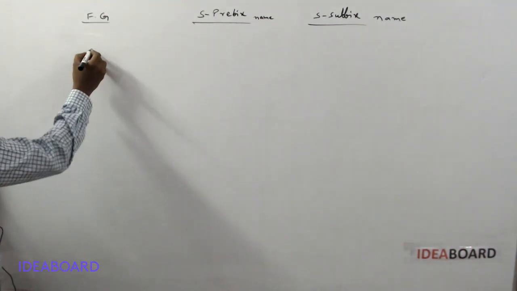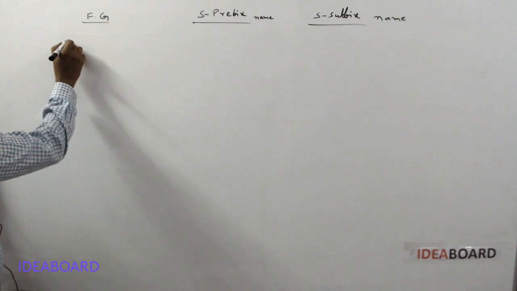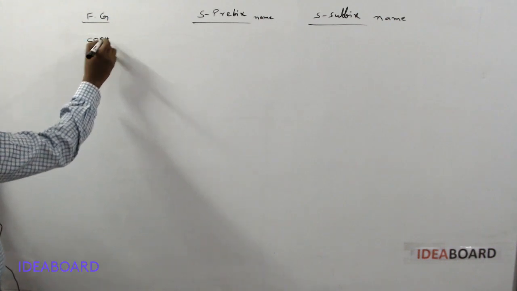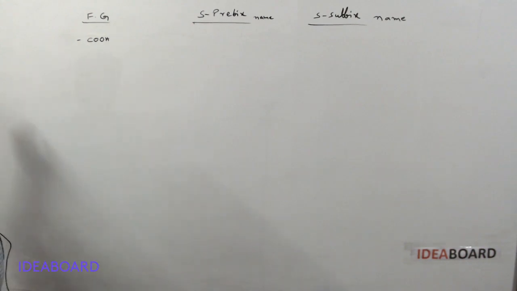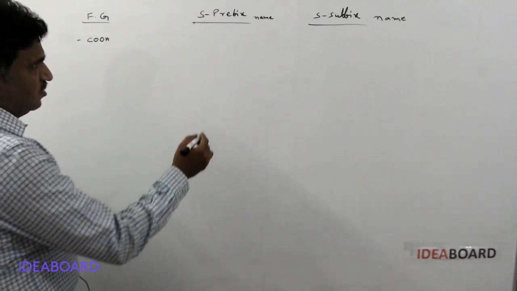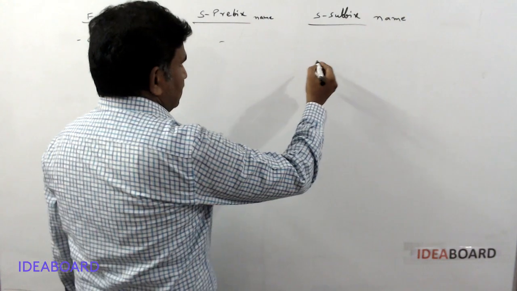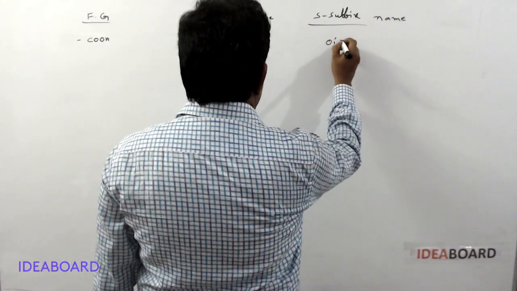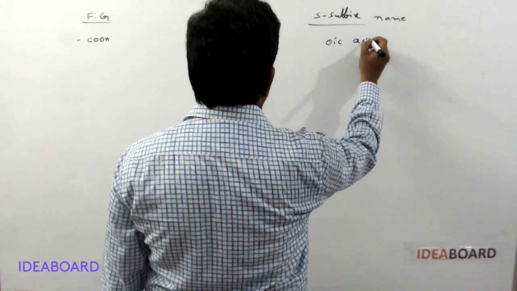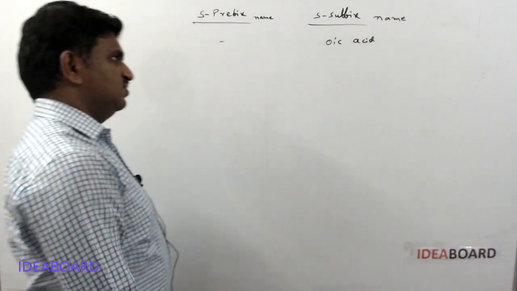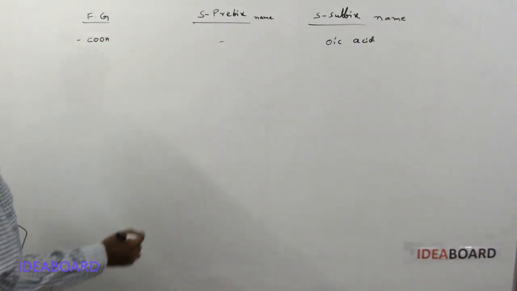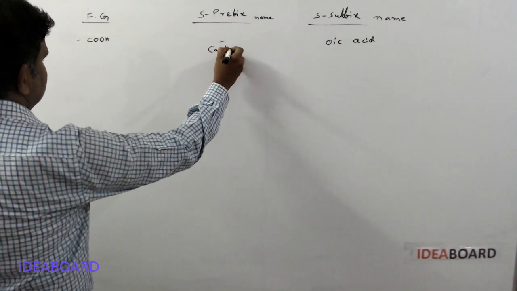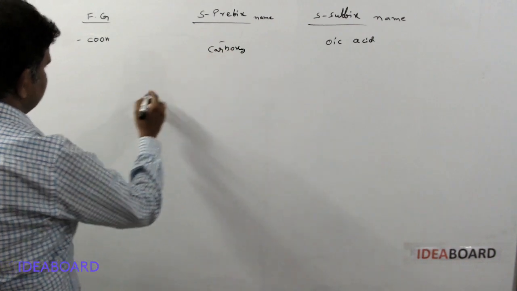In this functional group list, the first functional group we are taking is COOH. I think you know COOH is called carboxylic acid, and as a secondary suffix we write oic acid. And if we are writing it as a prefix, we write carboxy.